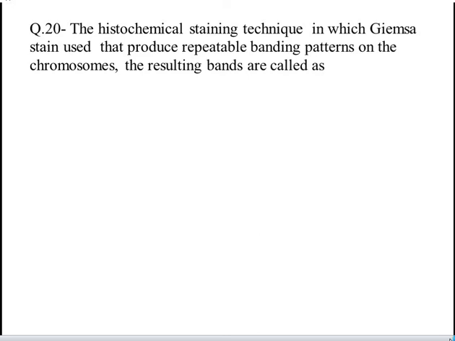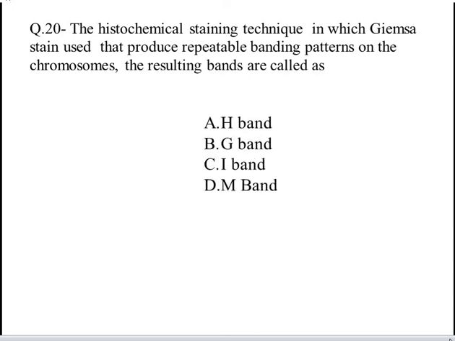The next and final question is the histochemical staining technique in which Giemsa stain is used that produces repeatable banding patterns on the chromosome. The resulting bands are called as. These are your four options: A. H band, B. G band, C. I band, and D. M band. Yes, the correct answer is B, G band.